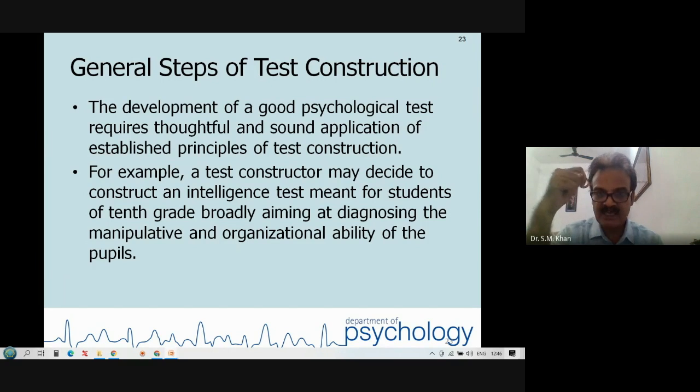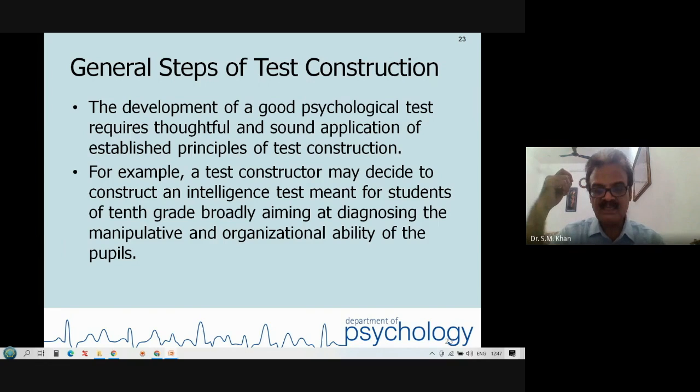There are set guidelines on how to develop a test. You will find all these guidelines very useful, and I will discuss them one by one, using the data set and my experience also.